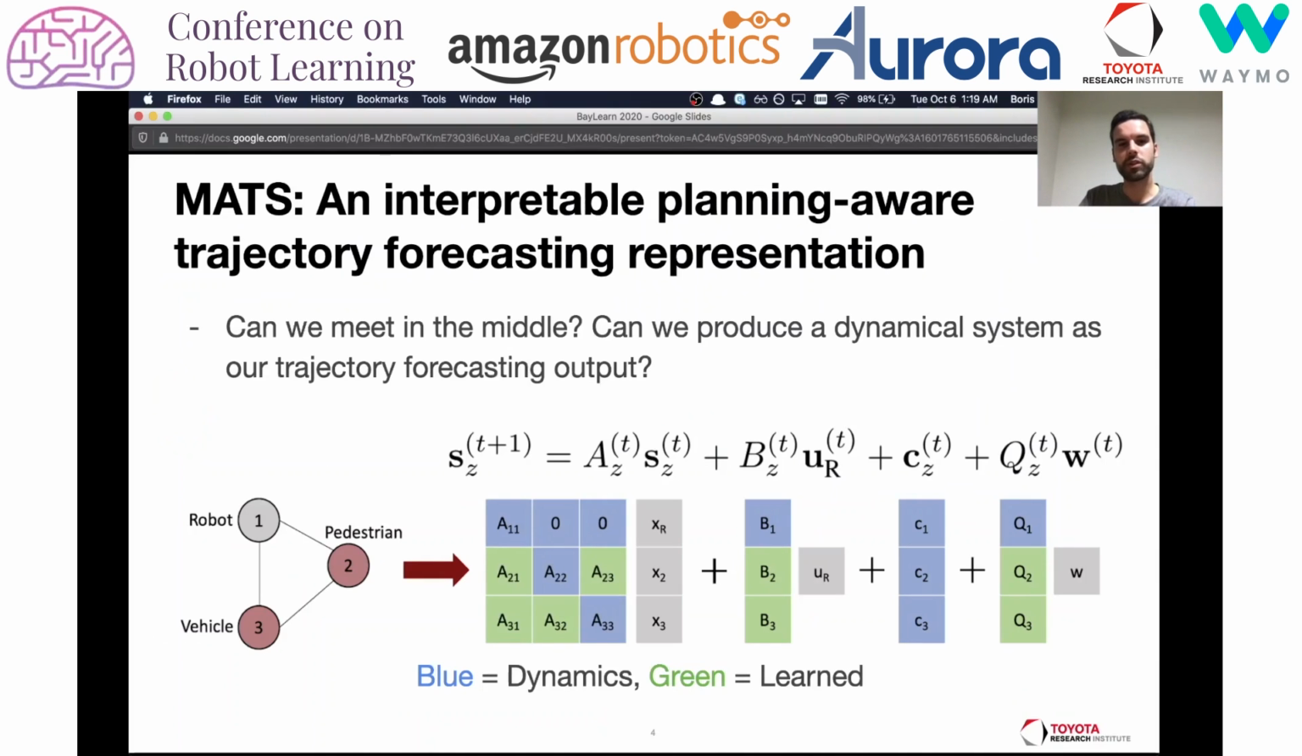We propose mixtures of affine time-varying systems, MATS, as a trajectory forecasting representation that maintains interpretability, improves planning efficiency, and maintains the ability to produce multimodal predictions. Below, we can see the formula for a mixture of an affine time-varying system, or specifically one component thereof, and in particular, our model produces the coefficient matrices A, B, and Q, and we'll talk a little bit more later about what some of these mean and how they can be interpreted.